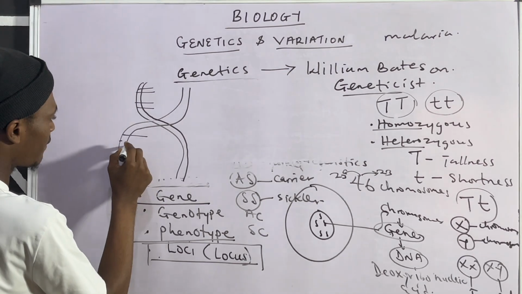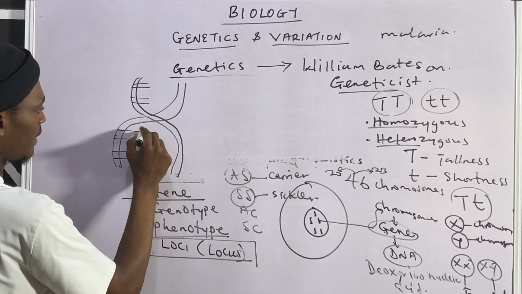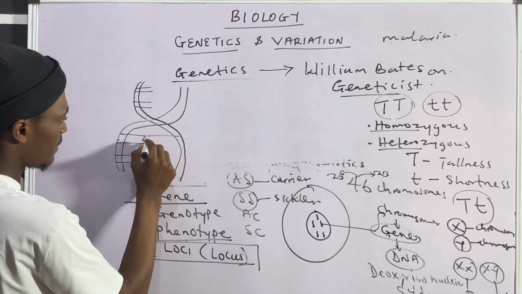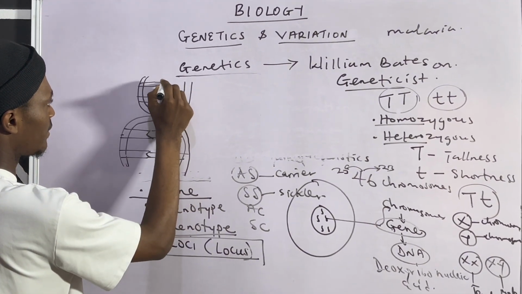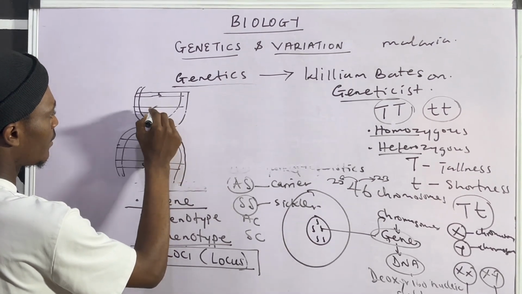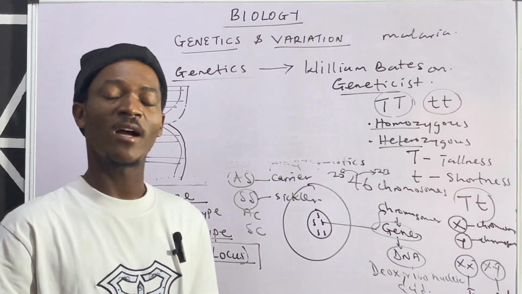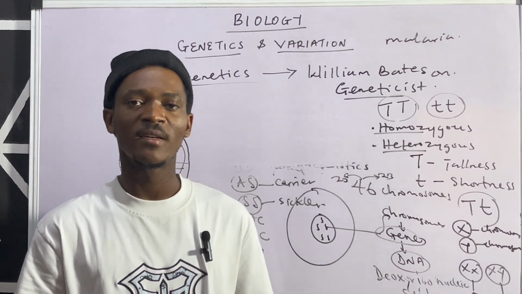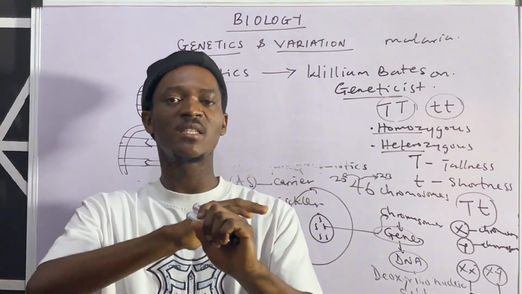And then we have the strands linked to each other, something like this. According to Francis Crick and James Watson, they described the DNA strand as a twisted ladder or staircase that is capable of zipping apart.